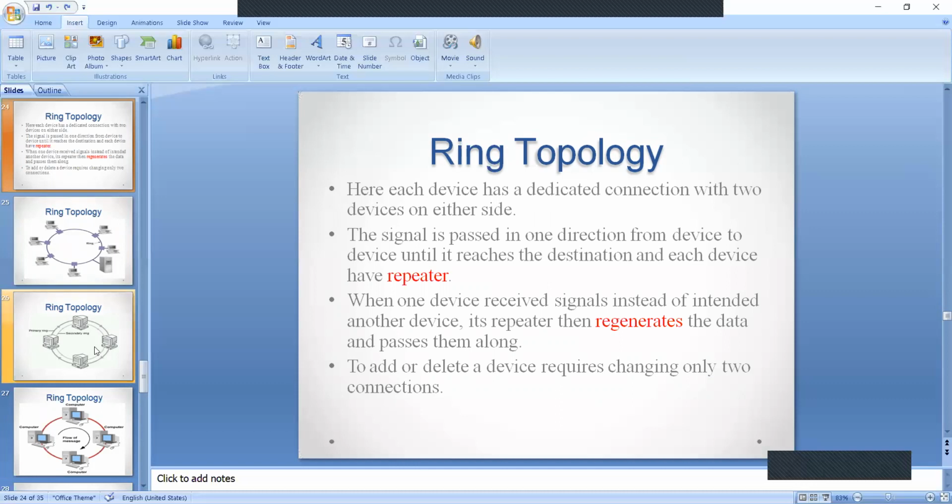Next one, ring topology. Here, each device is also point-to-point connected. It will follow a point-to-point connection. Only the bus topology follows multi-point connection. Ring topology follows point-to-point connection in such a way that every device has a dedicated connection with two devices, one on either side. I will show you how.